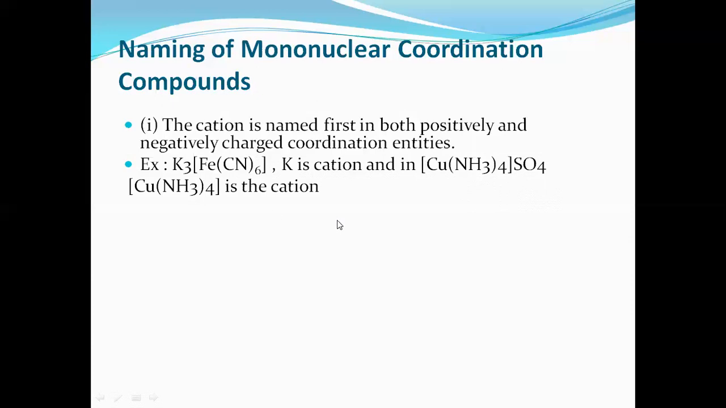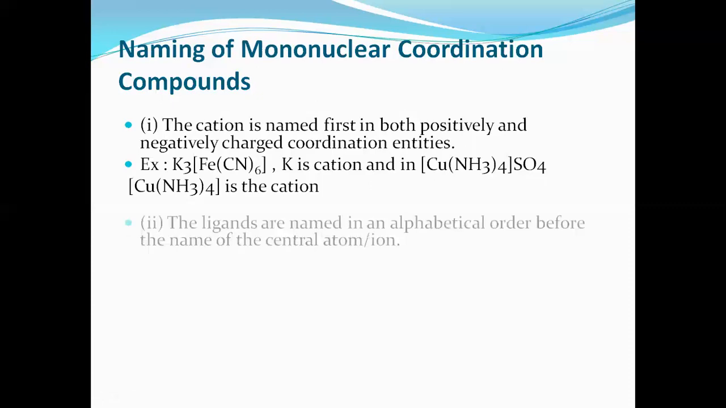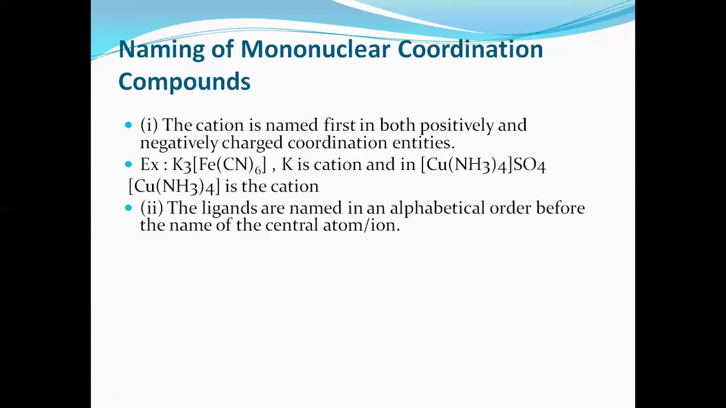In one word, we try to remember which is written first, that is cation, which is written next, that is anion. I repeat, in the example, you can observe potassium is first, that's why potassium is cation. In the second example, complex is first, that's why complex is cation. Hence, which is written first, that is cation, and which is written next, that is anion. And that cation is named first and then anion. Okay, once we know the cation first, then anion, then we have to know how to name the complex.